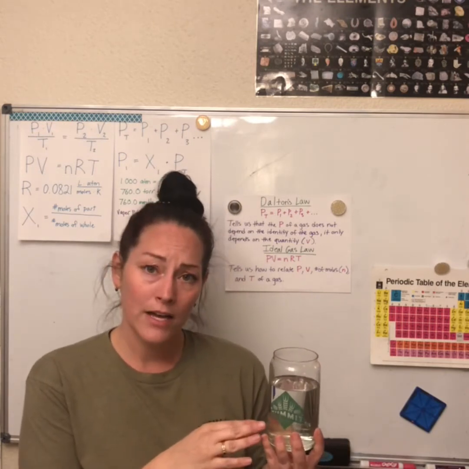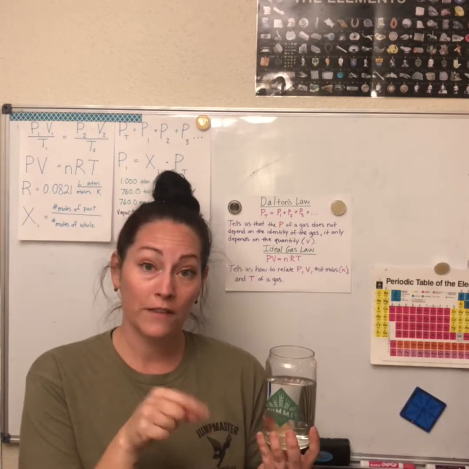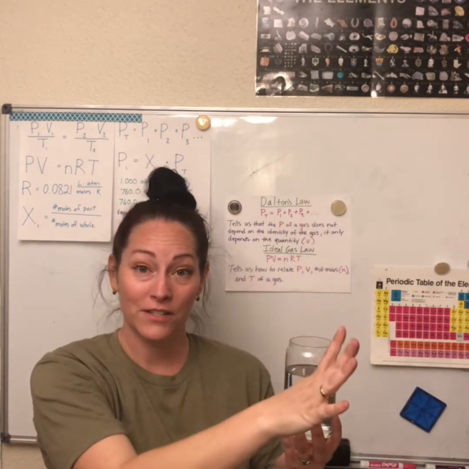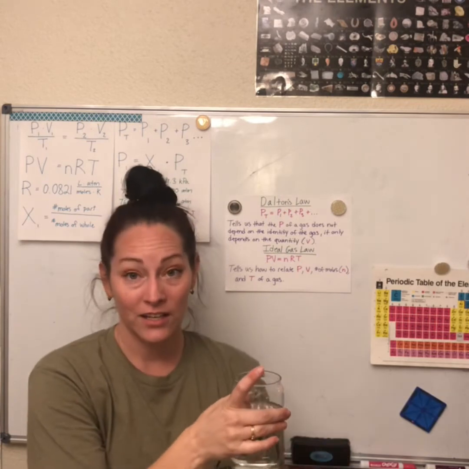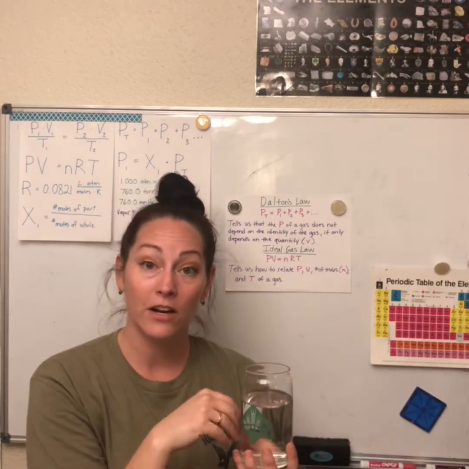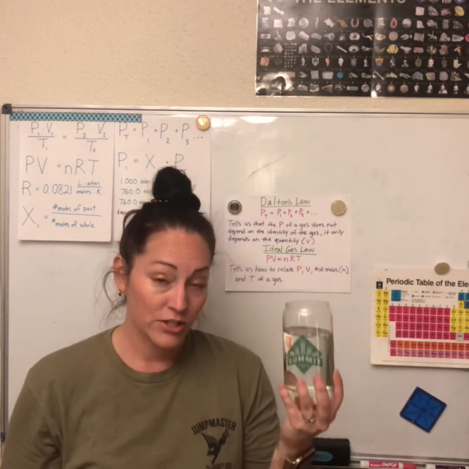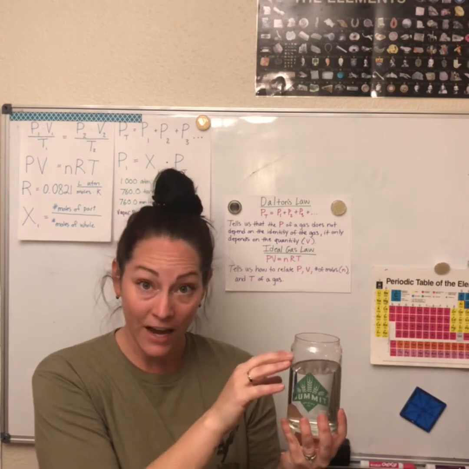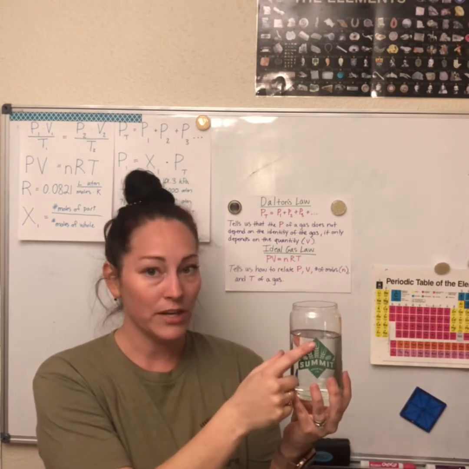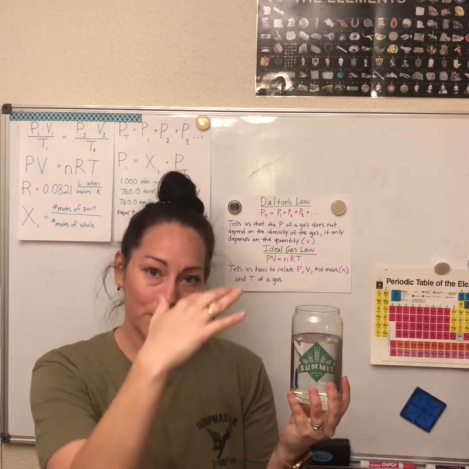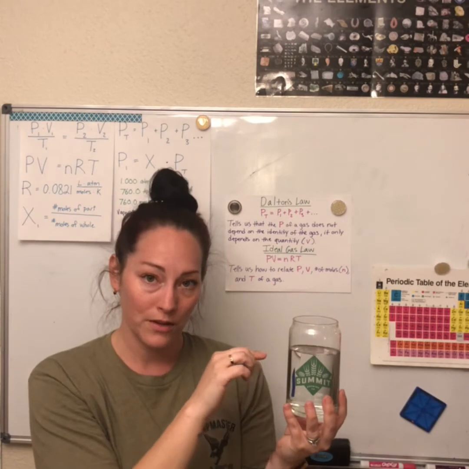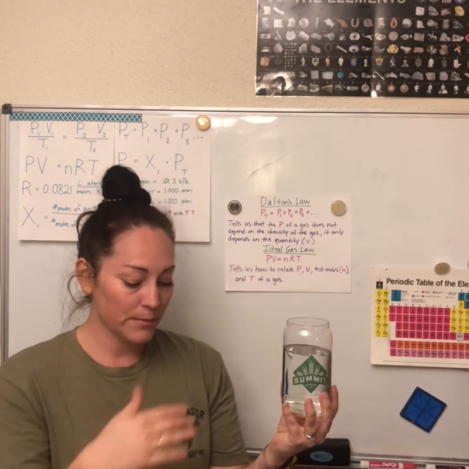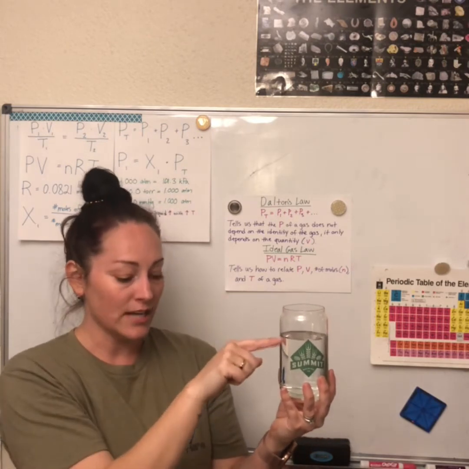And every once in a while, molecules are moving fast enough, they have enough energy, that they hit the surface and they're actually able to escape through the surface of the water. So eventually, all those molecules are going to hit the surface enough and escape. They're going to have enough energy to do that. So it doesn't have to boil. When that happens, that molecule has turned into a gas. And there's actually what we call vapor, which sits on top of the water and exerts a certain pressure. So vapor pressure is just the pressure exerted by the vapor, which sits on top of any liquid.